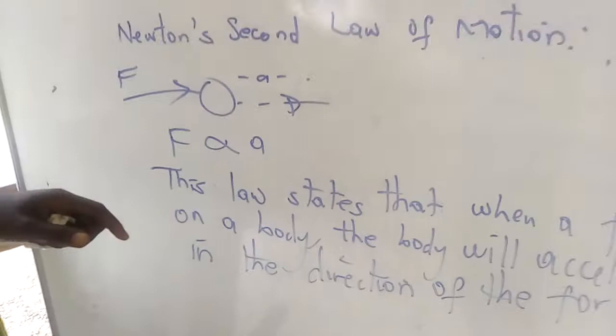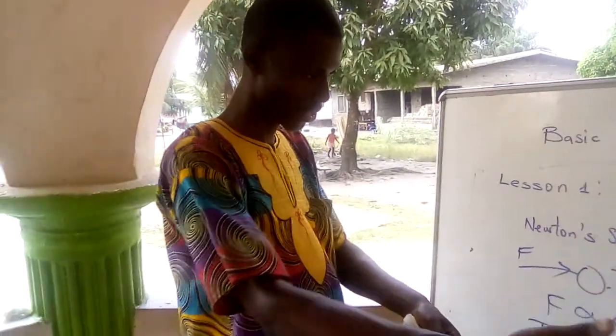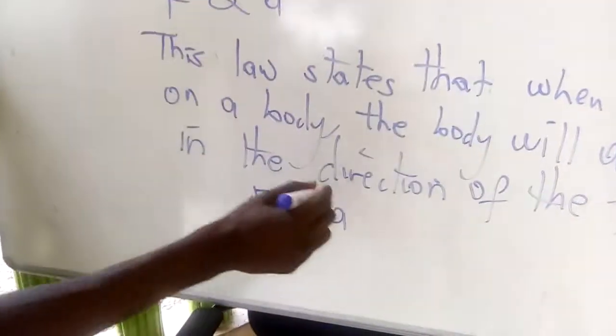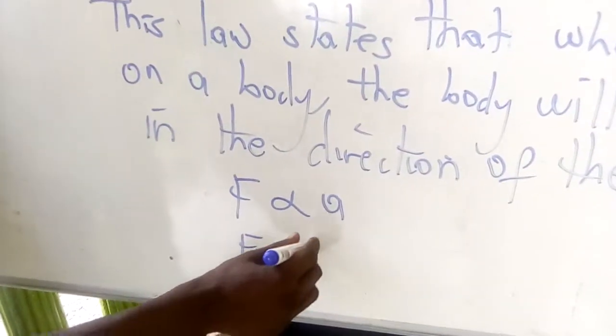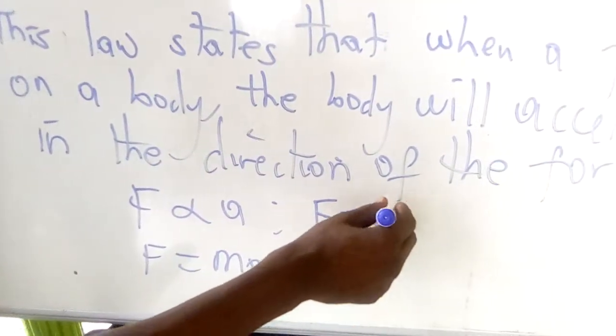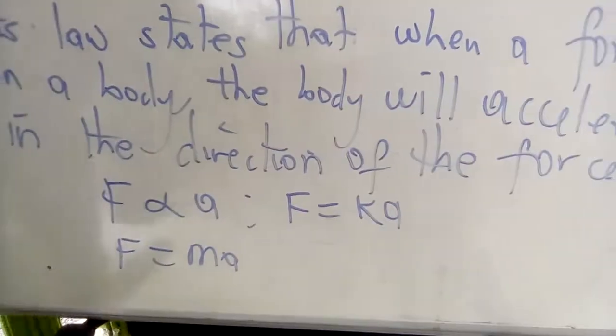If a force acts on a body, the body will accelerate in the direction of the force. Force is directly proportional to acceleration. F equals ma, or F equals a certain constant K times A.